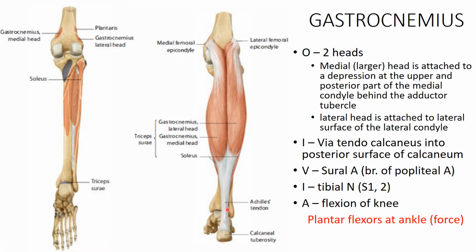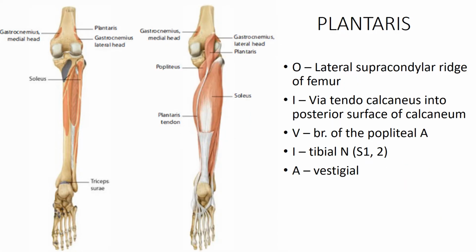As for action, since it crosses both the knee joint as well as the ankle joint, it is a flexor of the knee as well as a plantar flexor at the ankle. In the action of the triceps surae, we will discuss the action of both these muscles, gastrocnemius as well as soleus.